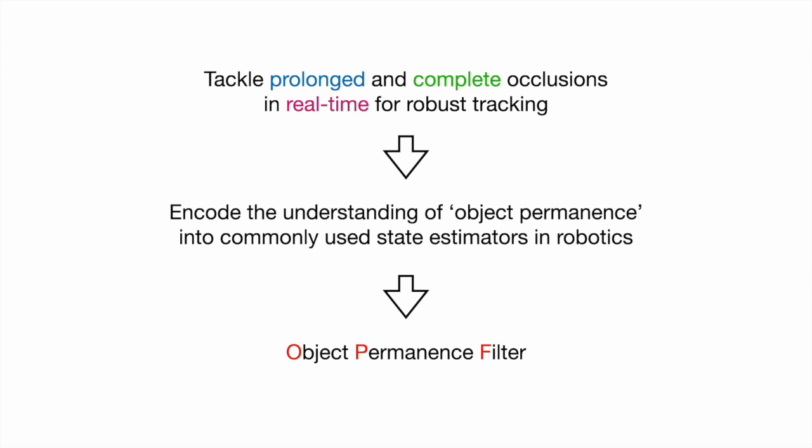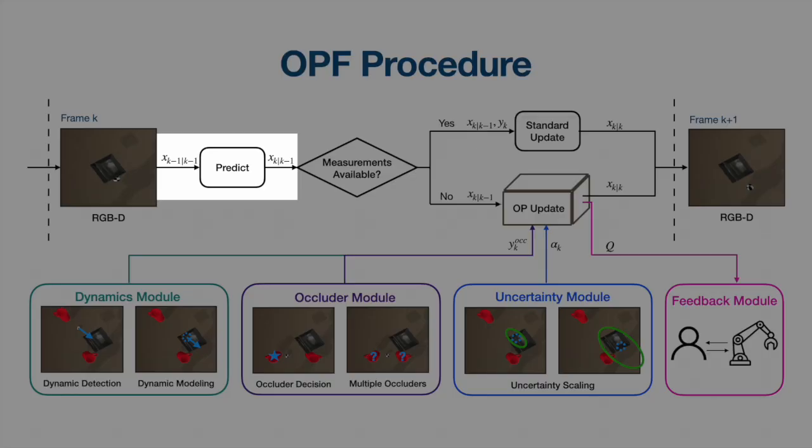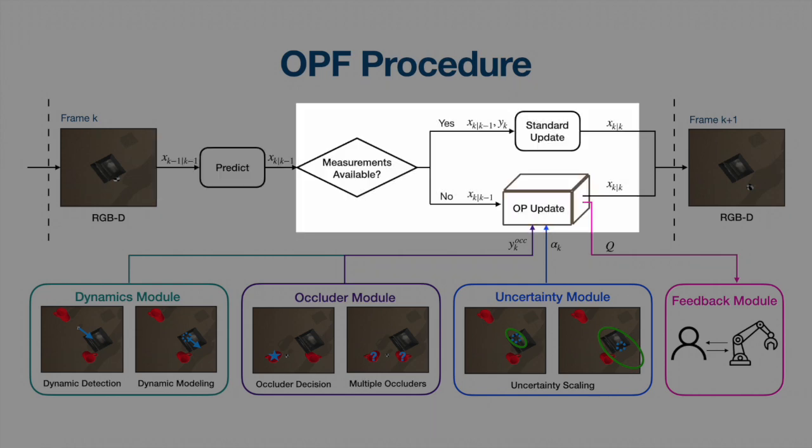To achieve robust tracking performance, we have to deal with prolonged and complete occlusions in real time. So we tried to encode the understanding of object permanence into the state estimator, the particle filter, PF, to form the object permanence filter, OPF for short, for occlusion-aware real-time robust tracking. This graph summarizes our method. First, the state vector, which is the translation and orientation of the target object, is passed to the predict stage of the particle filter to propagate by 1 timestamp. Then, depending on whether the measurement of the object is available in the current frame, we will go through the standard update stage or the object permanence update stage.